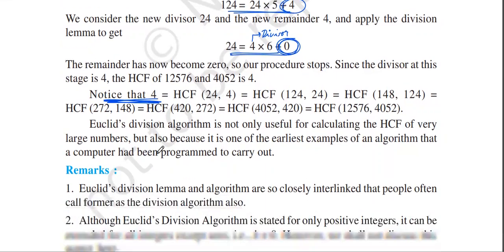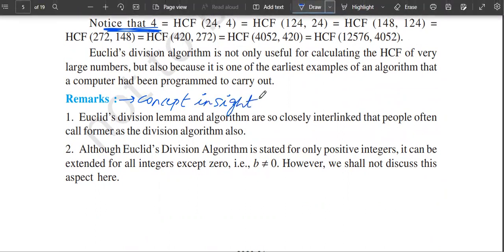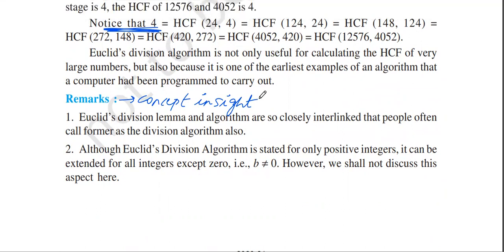Then there is something called a remark. So remark here is nothing but a concept inside. Euclid's division lemma and algorithm are so closely interlinked that people often call the former the division algorithm also. So this thing is actually not required. This point I don't connect and I don't ask children to remember this point.